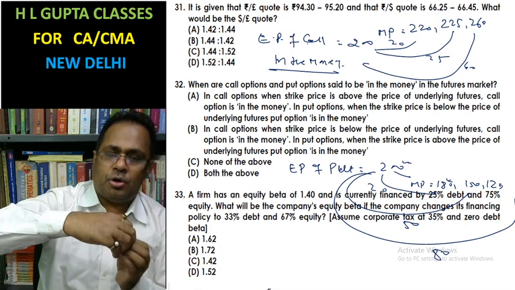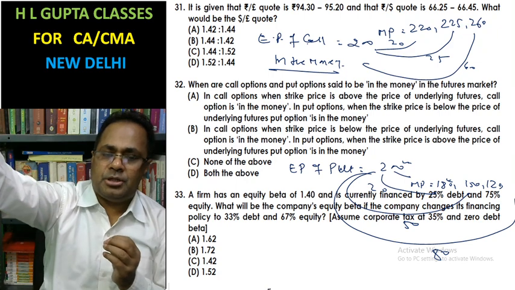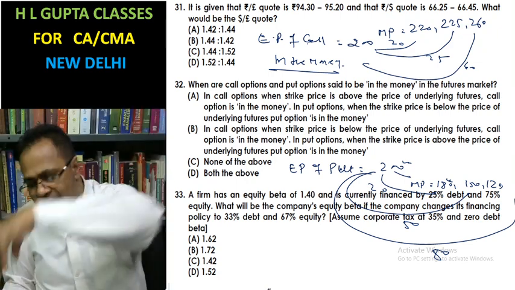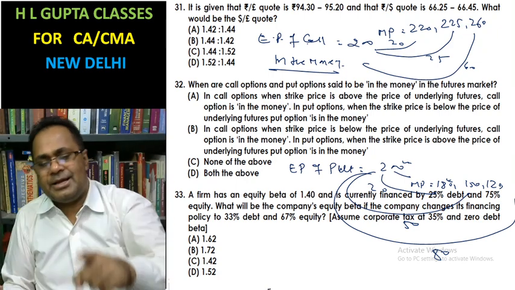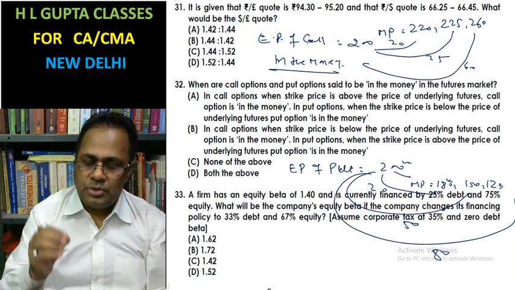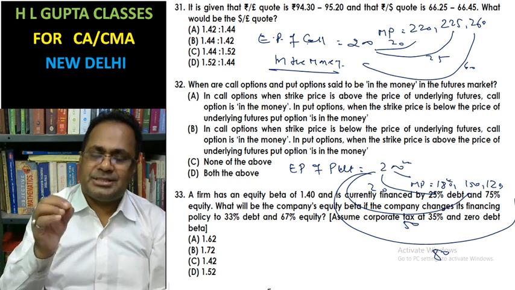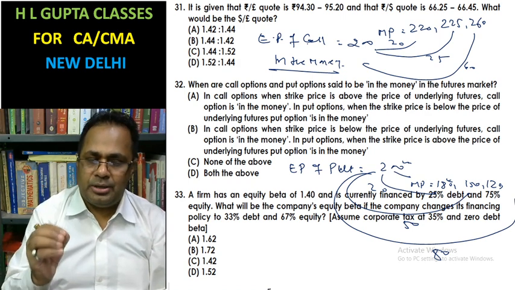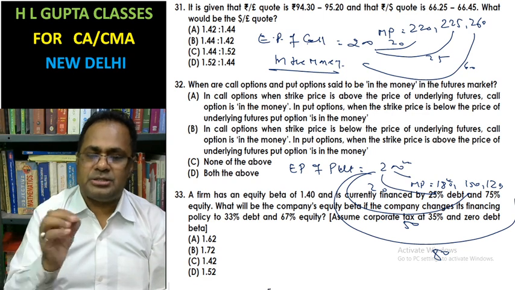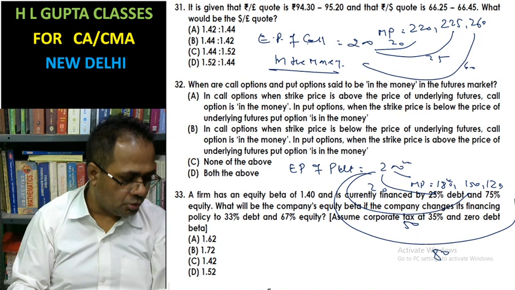In the case of call option, if the market price is higher, then it is said to be in the money. In the case of put option, if the market price is lower, then it is said to be in the money. It means the option is said to be in the money when there is a profit after exercising the option.